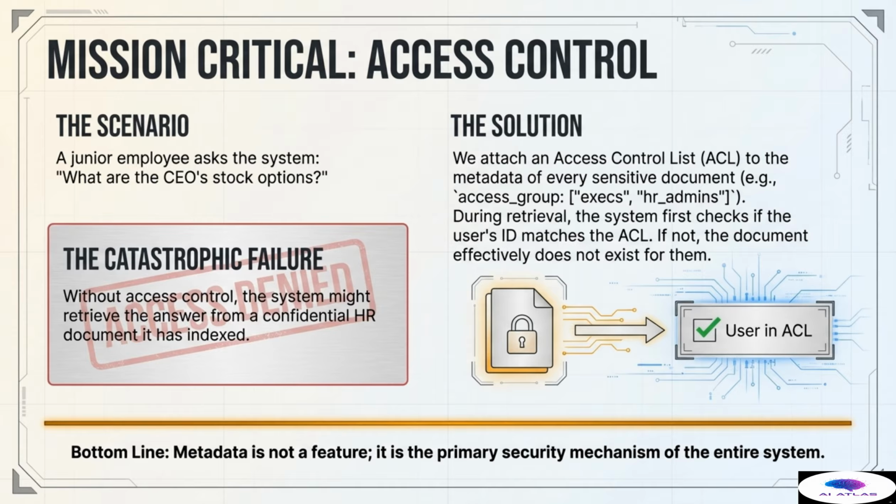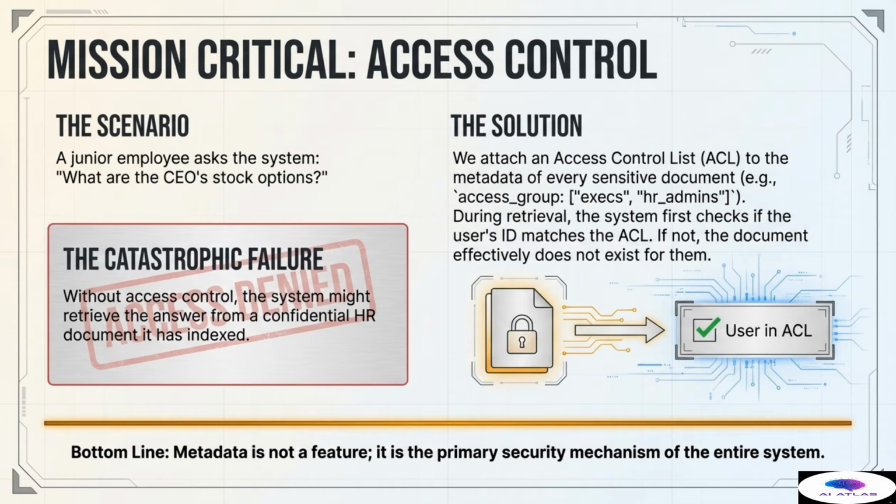The essential solution lies in the access control list, or ACL, which is embedded within the metadata we attach to every chunk. We attach a list of authorized user groups, such as execs, legal team, or HR admins, to the metadata of every sensitive document. During the retrieval process, before any information is ever passed to the large language model or presented to the user, the system executes a mandatory deterministic check.